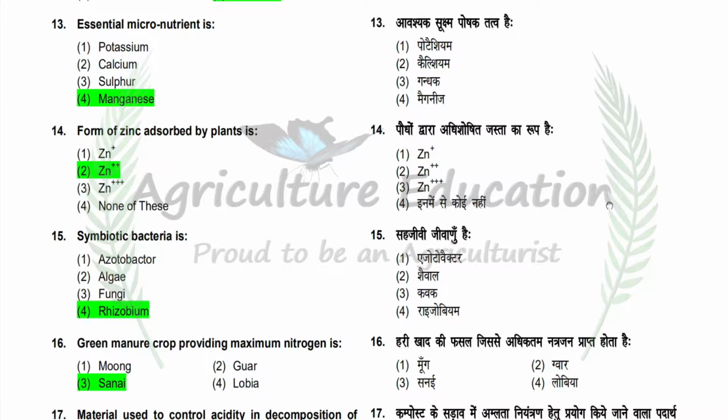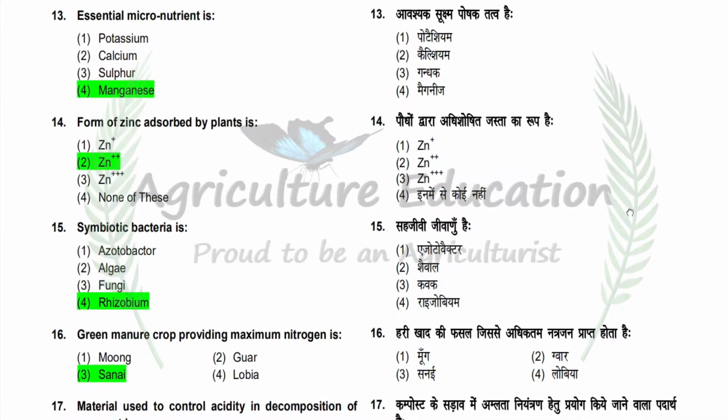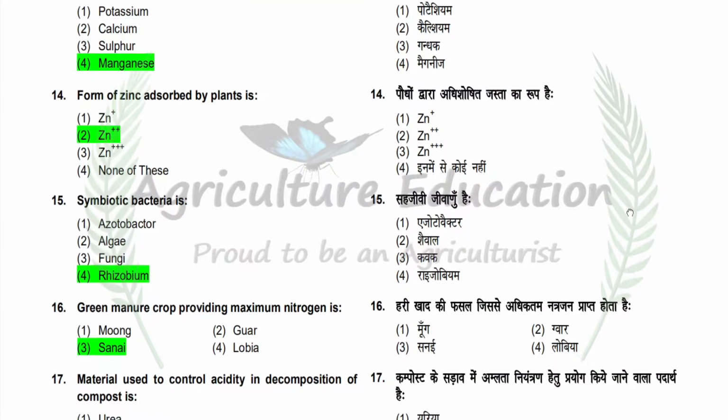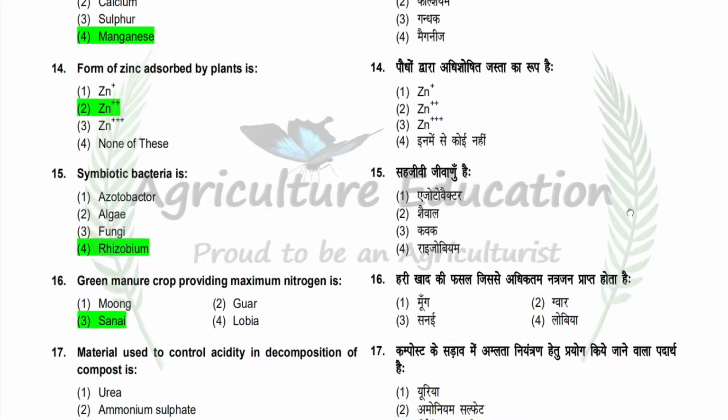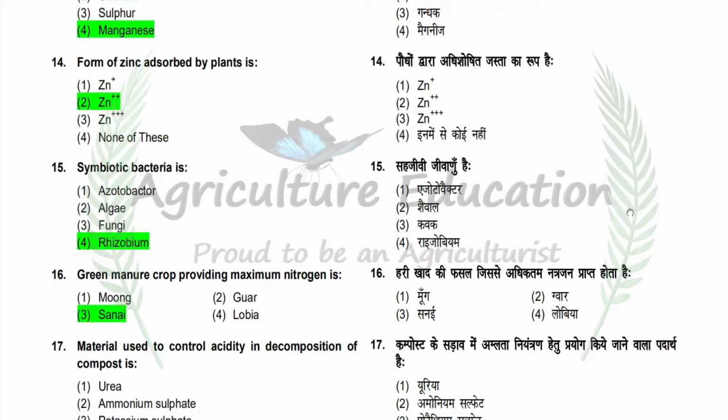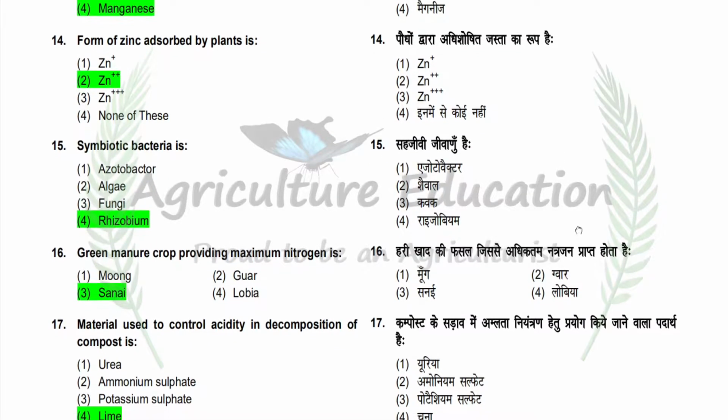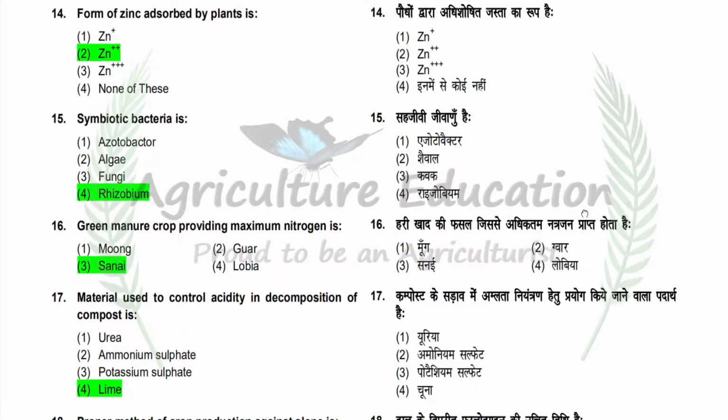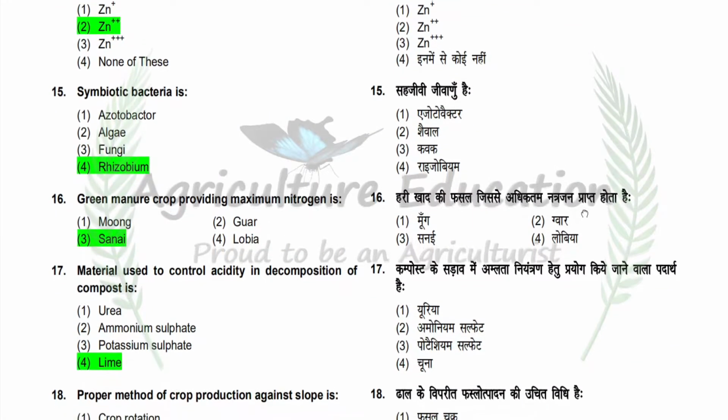Next question is form of zinc absorbed by plant is. Option is Zn+, Zn2+, Zn3+ and none of these. So correct answer is Zn2+. Next question is symbiotic bacteria is. Option is Azotobacter, algae, fungi, rhizobium. So correct answer is rhizobium.